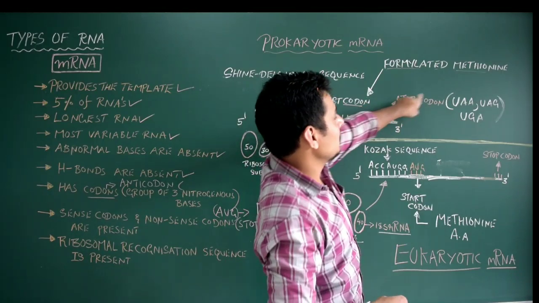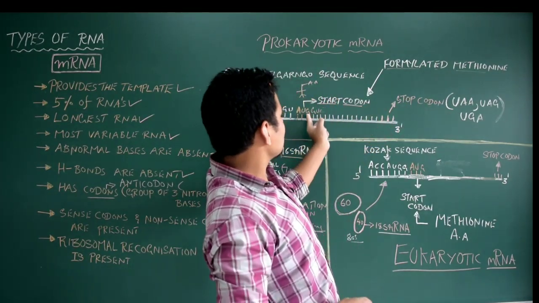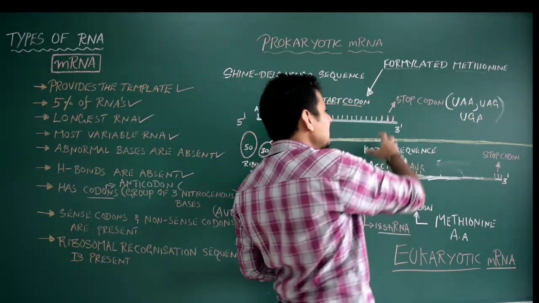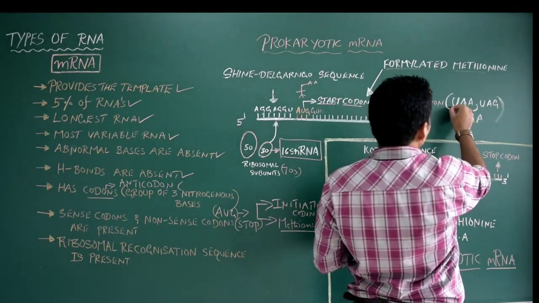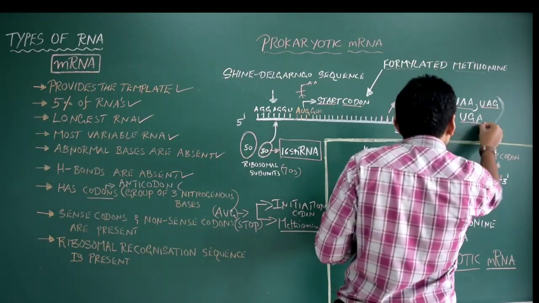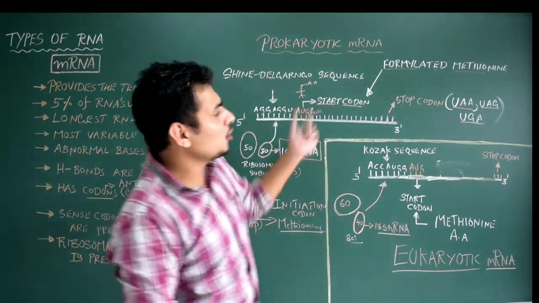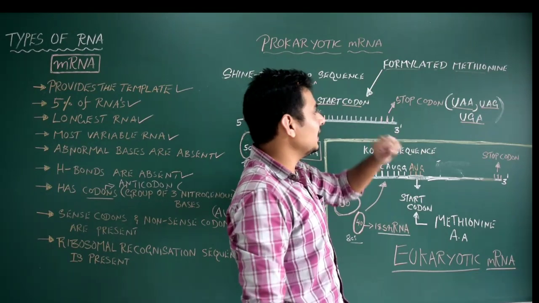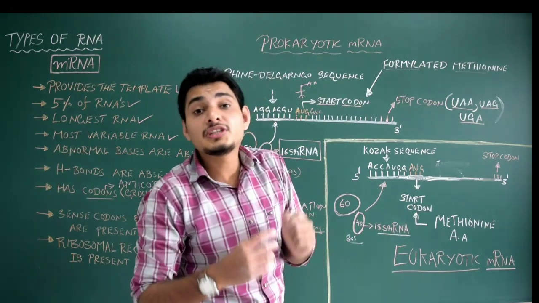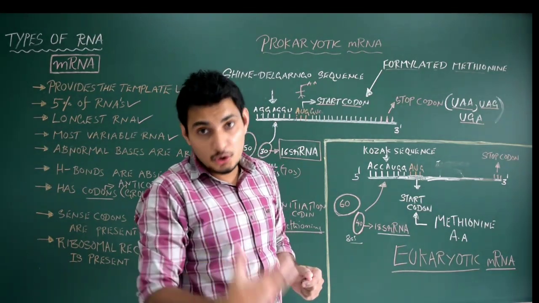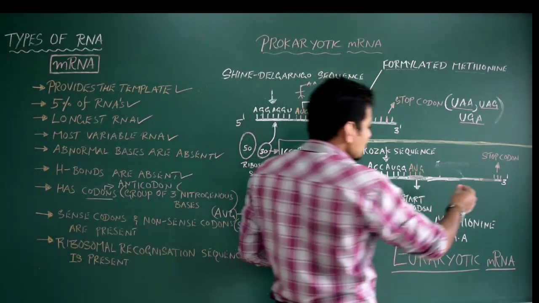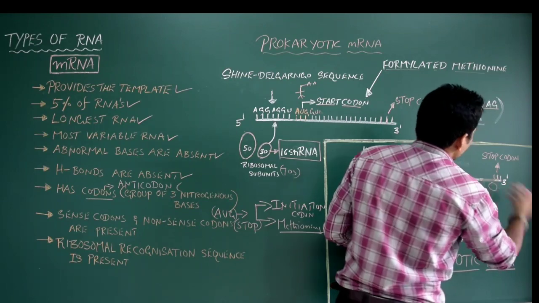And I forgot here. Yes. After the start codon, there will be numerous codons, and ultimately there is a specific codon which reads UAA, or it could be UAG, or it could be UGA. There are three codons. It could be any of them. For example, here UAA is present, whereas here in the stop codon UAG is present. Doesn't matter. It is also called the termination codon. The termination or stop codon now terminates the translation process. So this is the site where your ribosome detaches.